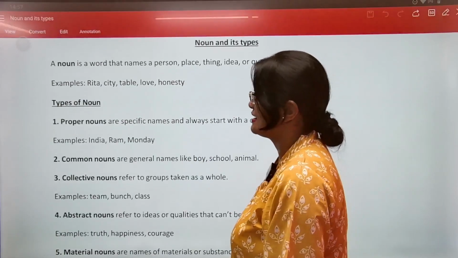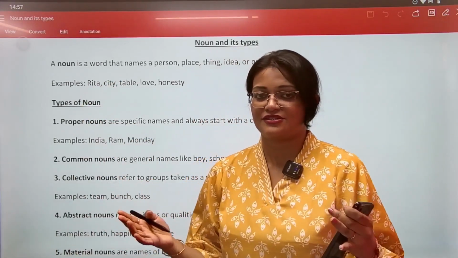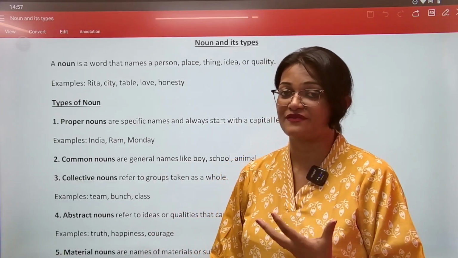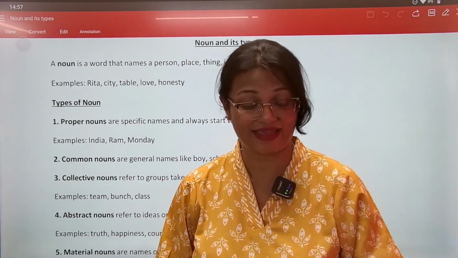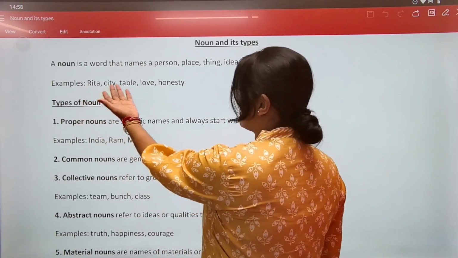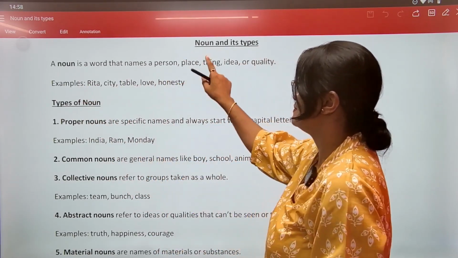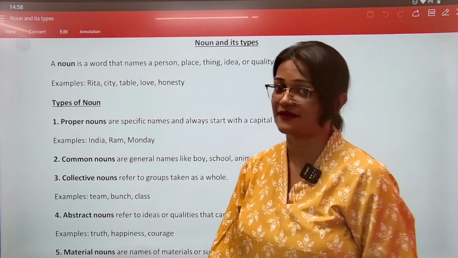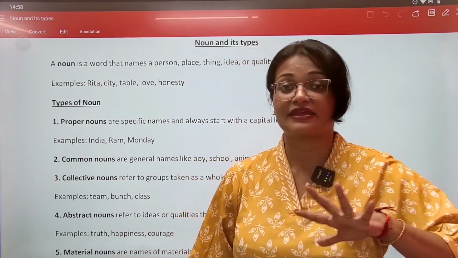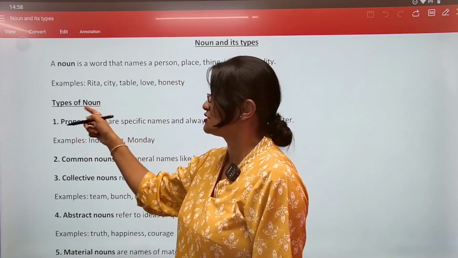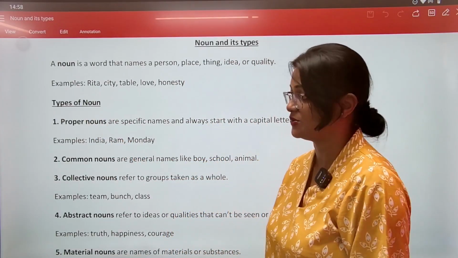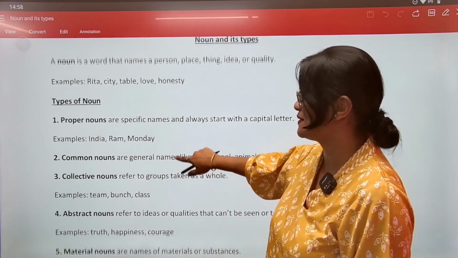What's a noun? If we have to simply say, noun is said to be naming words because we always use a noun for naming either people or city or anything or any place. So a noun is a word that names a person, place, thing, idea or quality. So noun मतलब यही होता है कि it always names someone. Now this is called proper noun. So this is one of the types of noun. Types of noun में बहुत type के noun होते हैं.